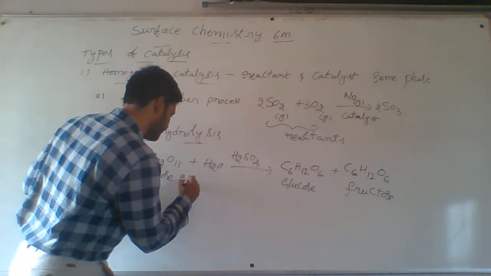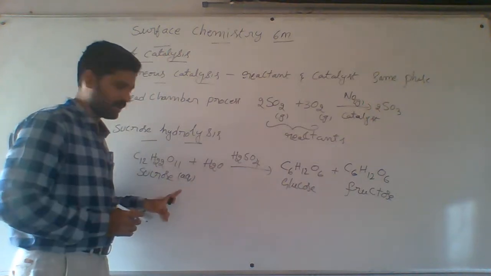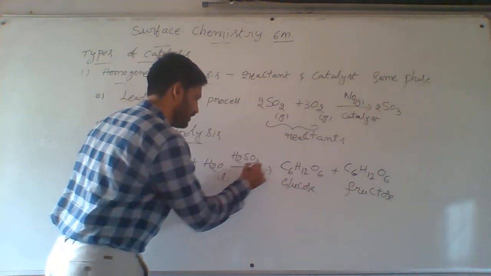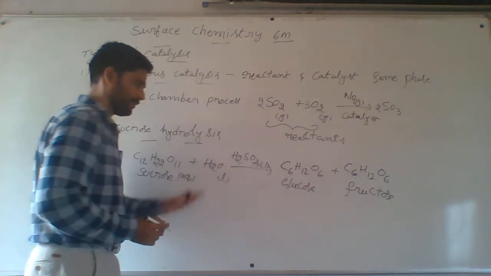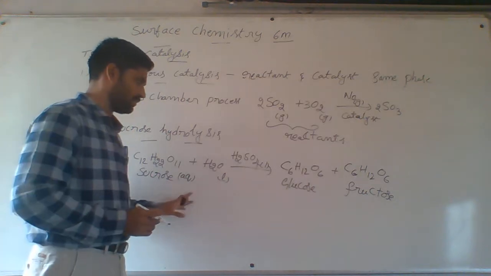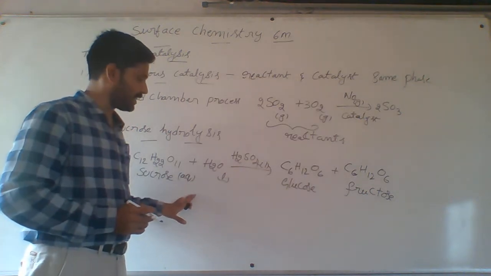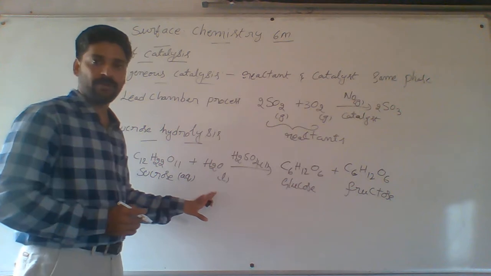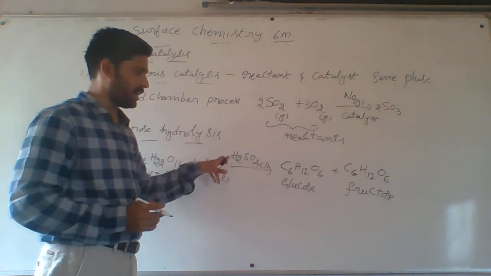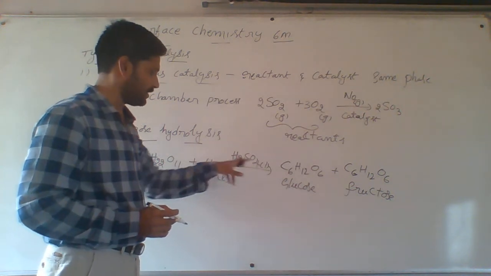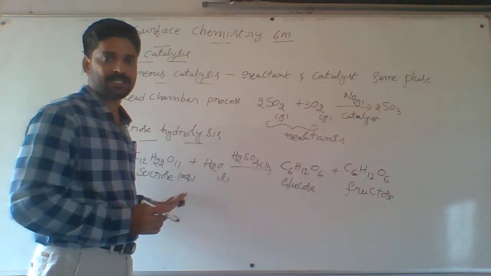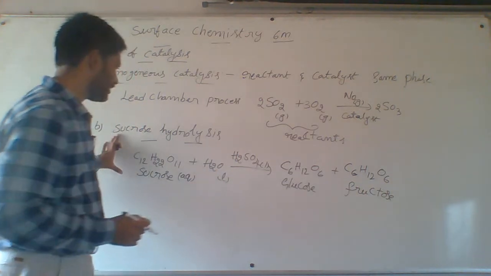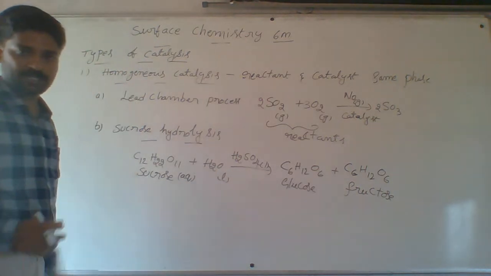Sugarcane juice is an aqueous medium. Water is a liquid, sulfuric acid is also liquid. The reactants, sucrose and water, and H2SO4 which acts as the catalyst, are in the same phase, that is homogeneous catalysis.